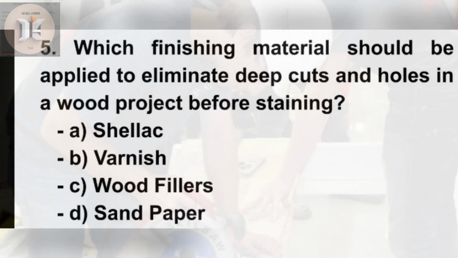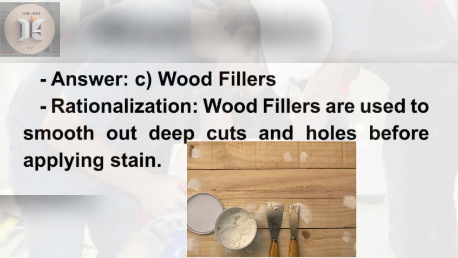5. Which finishing material should be applied to eliminate deep cuts and holes in a wood project before staining? A. Shellac. B. Varnish. C. Wood fillers. D. Sandpaper. 5, 4, 3, 2, 1. Answer. C. Wood fillers. Rationalization. Wood fillers are used to smooth out deep cuts and holes before applying stain.